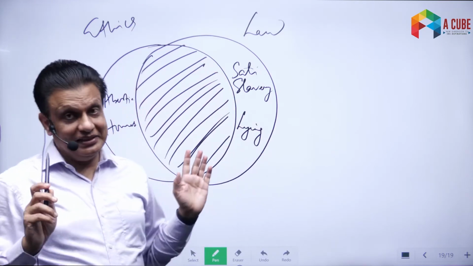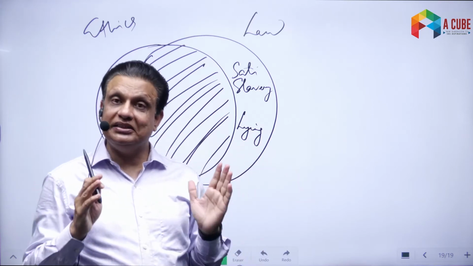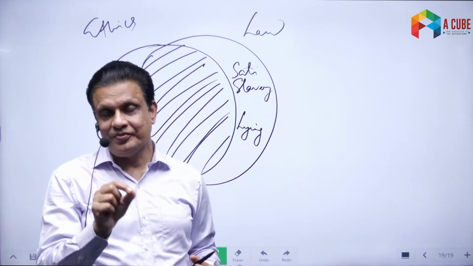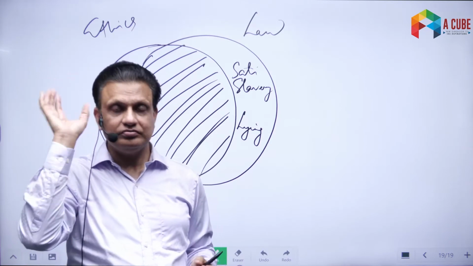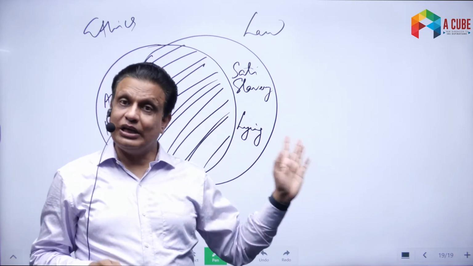Lying, you know that lying is unethical, of course. We should not lie. We'll talk about in our class again why lying is wrong. What are the ethical issues involved in the question of lying? We'll talk about that in our later class. But lying is legally justified. So, no, we don't have a law against lying.